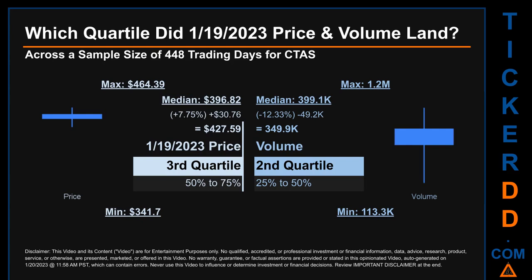The day's volume landed within the second quartile, that is within the 25% to 50% range of all sampled daily volume, which saw a max daily volume of 1.2 million and a minimum of 113.3 thousand. Quartiles tell us about the spread of a data set by breaking that data set into quarters, just like how the median breaks the set into half. Descriptively, CTAS has a median price of $396.82. Therefore, January 19, 2023 price was higher from that middle marker by 7.75%. The day's volume of 349.9 thousand was less than the median by 12.33%.